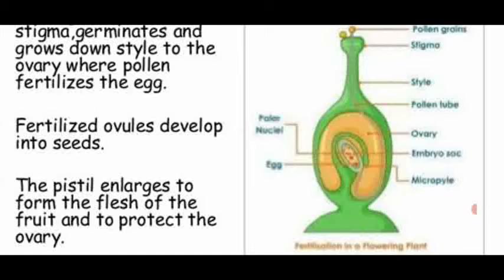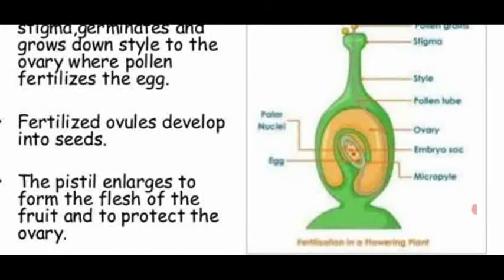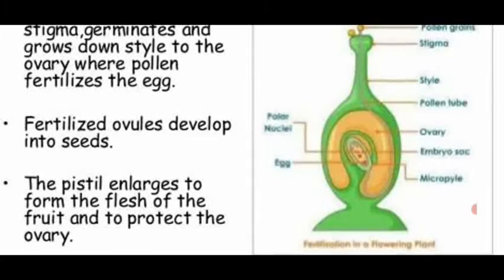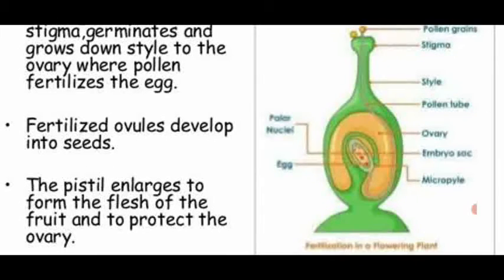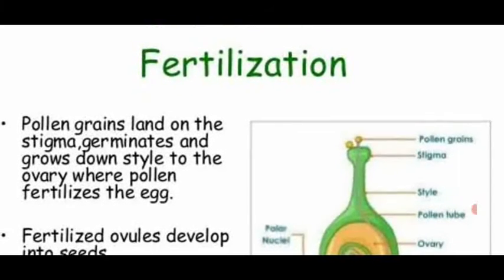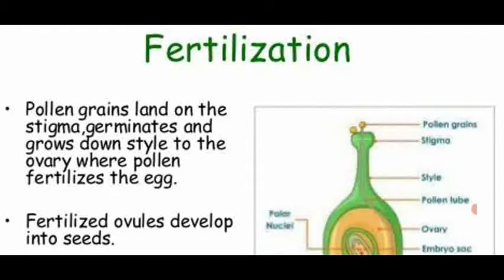That fusion is called triple fusion. Due to the double fertilization or triple fusion, it forms the triploid endosperm within the ovary. So this is the process which takes place in fertilization.